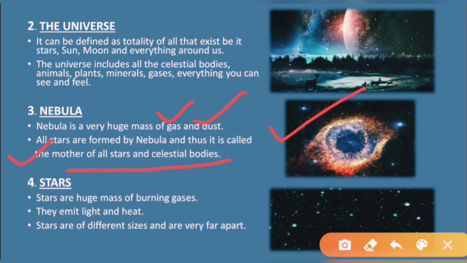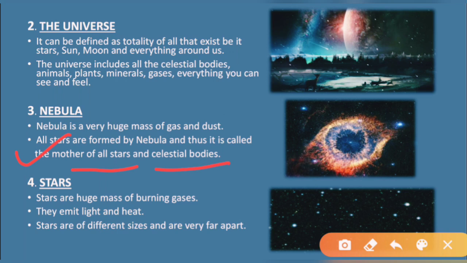It is formed by the mixture of gas and dust, and all the stars are formed by nebula. Okay, from where are the stars formed? The stars are formed by nebula only. They are formed from this. That is why it is known as the mother of all the stars and the celestial bodies.